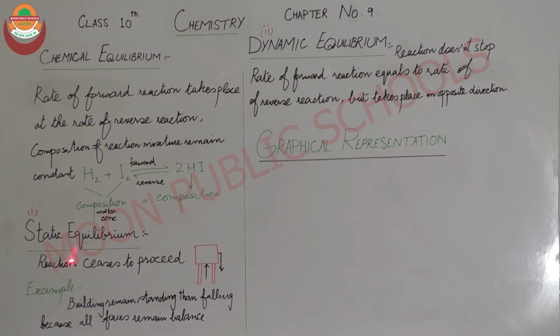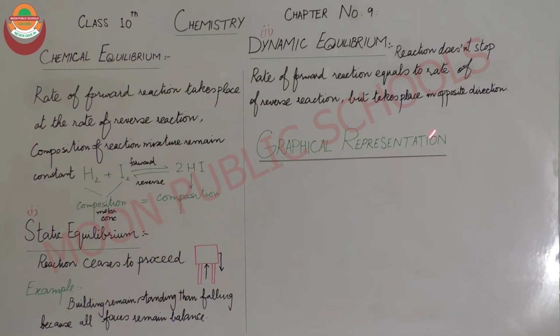But in static equilibrium, the reaction ceases to proceed. The reaction stops, whereas in dynamic equilibrium the reaction does not stop. The rate of the forward reaction is equal to the rate of the reverse reaction but takes place in the opposite direction. The forward reaction moves from left to right, and the reverse reaction, when the product decomposes, moves from right to left. These two reactions, forward and reverse, become equal to each other but in opposite directions.